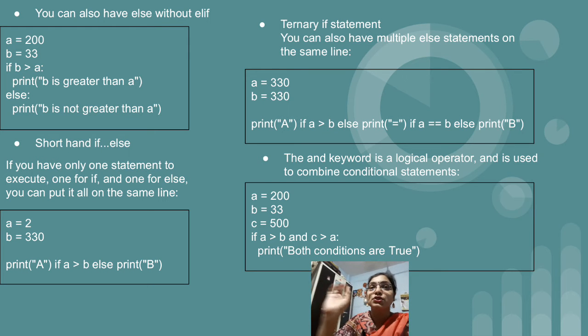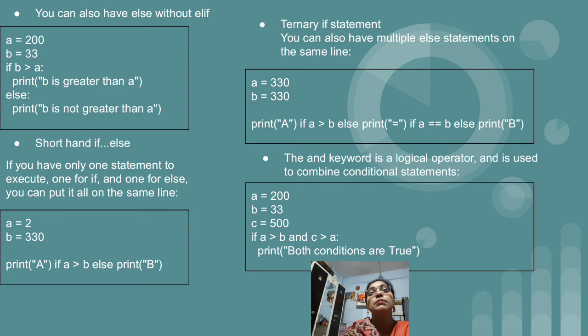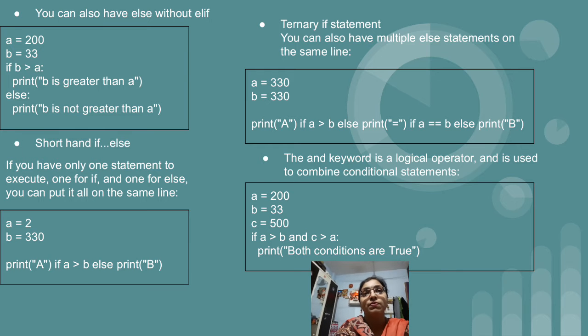After that, c greater than a. What is the value of c? 500. 500 greater than 200 is true, so in this example both conditions are true. The statement displayed is that both conditions are true, right?